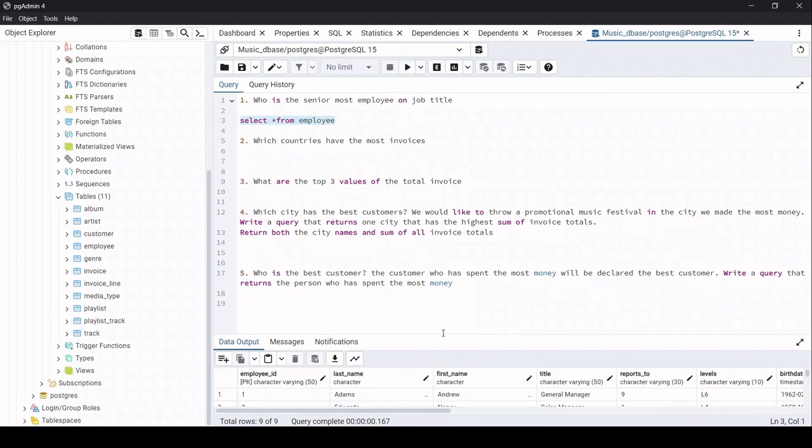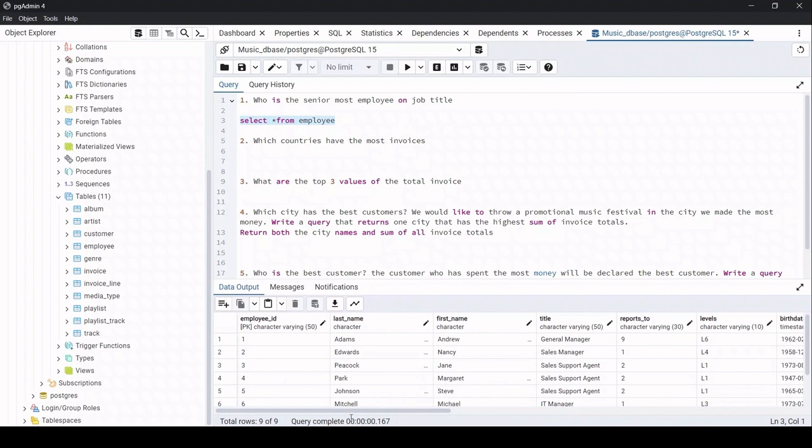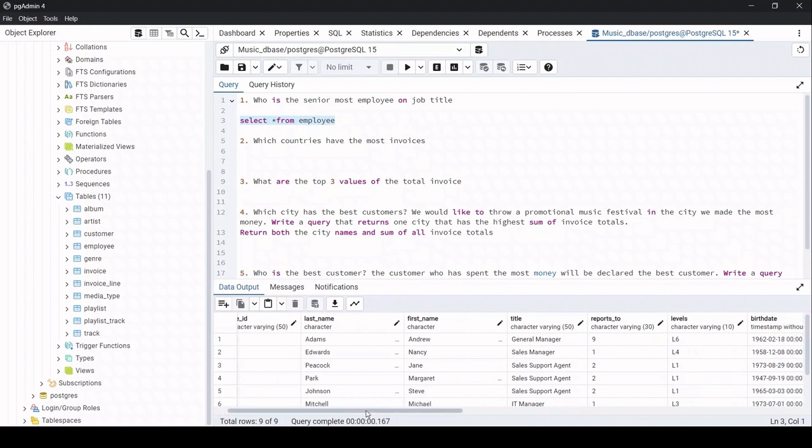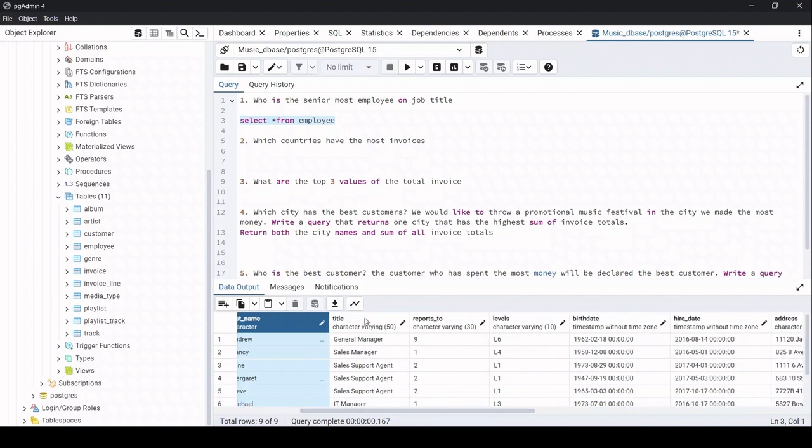I'll just make this bigger. Over here we will require the first name, last name, and what else. We will also need the title and the levels, because the question is who is the senior most employee on the job title. Based on the levels, we have to choose who is the most senior.